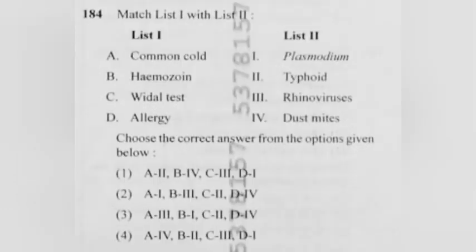184. Match list 1 with list 2. Choose the correct answer from the options given below. Answer 3. A3, B1, C2, D4. Common cold, rhinoviruses; Haemococcus, Plasmodium; Vidal test, typhoid; allergy, dust mites.